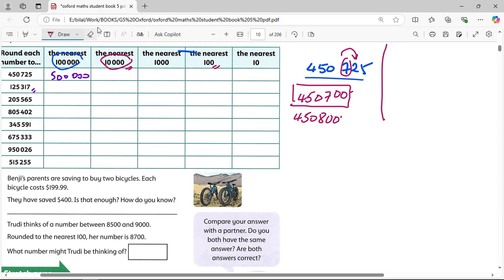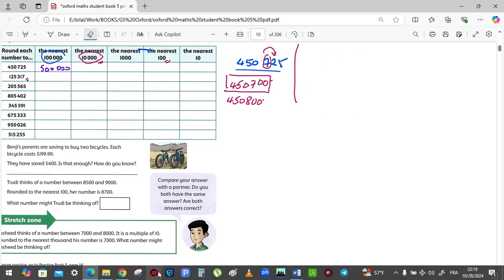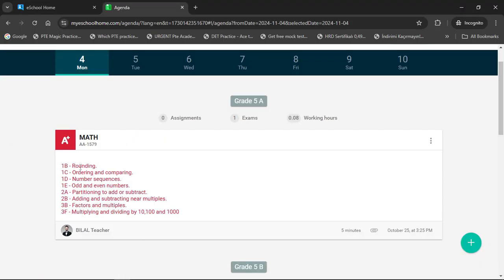Alright. Now, let's pass to the next one. The next one. Now we have rounding. I'm going to go back. This is the way that you revise your lessons. Now, keep it in mind that this is the first quarter. Now it's finished. You have adapted to the e-agenda, to the e-connect, to the grade book.